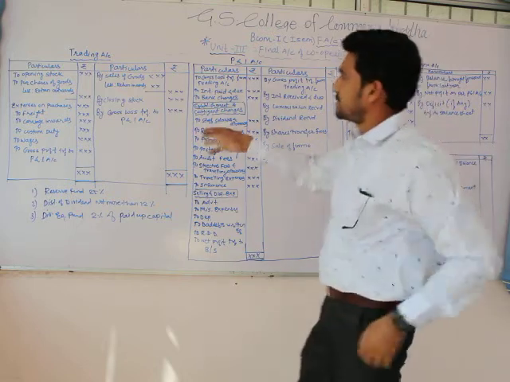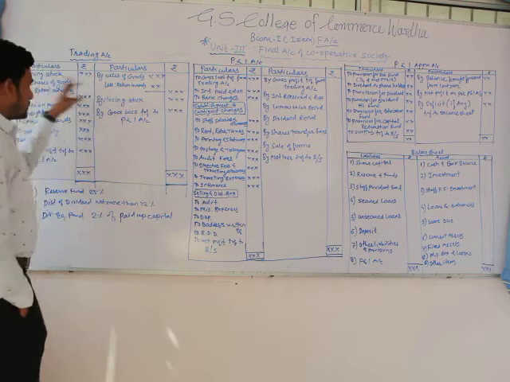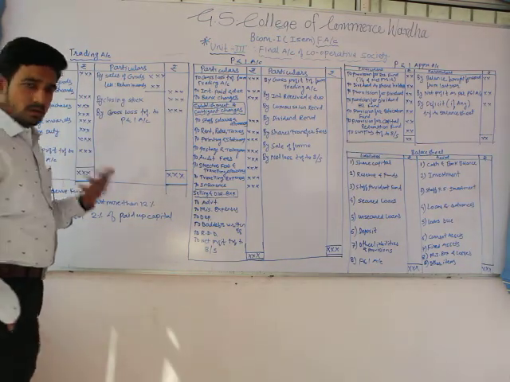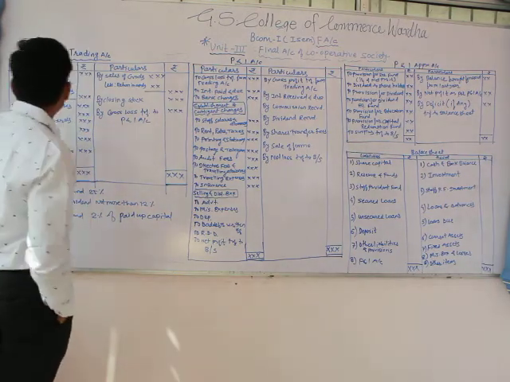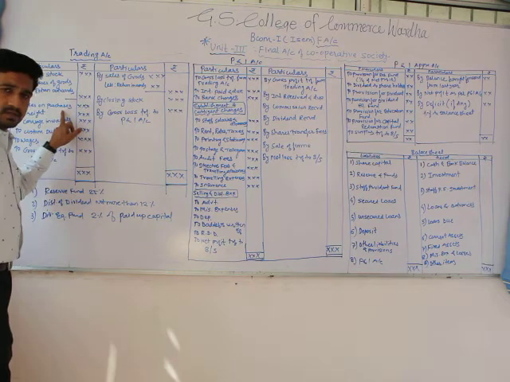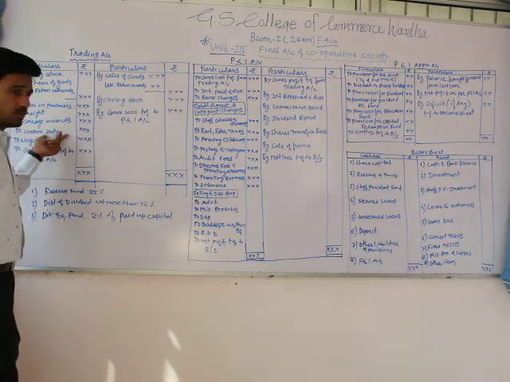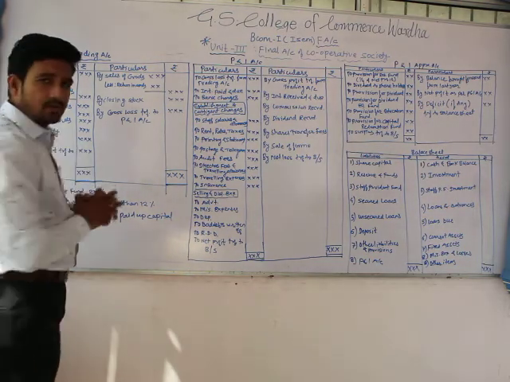So the first one is the trading account. Debit side: opening stock of that particular financial year, purchases of goods, then return outwards if there is a return, purchase return, then expenses on purchases: freight charges, carriage inward, custom duty, wages. These are the expenses which are part of the trading account.